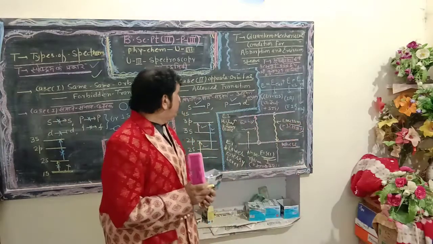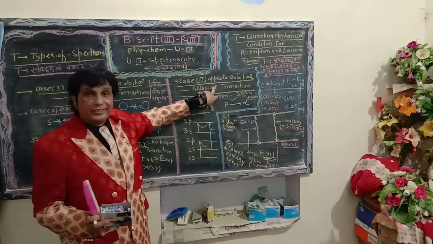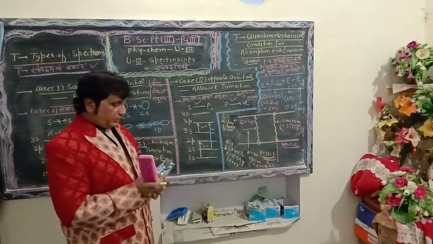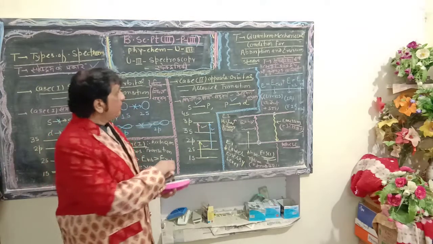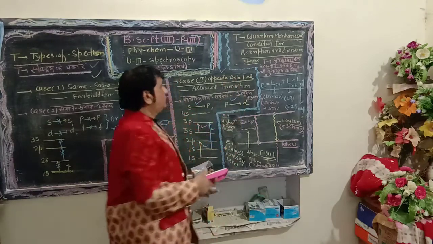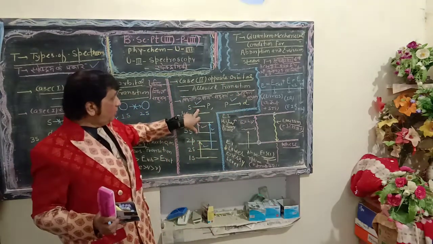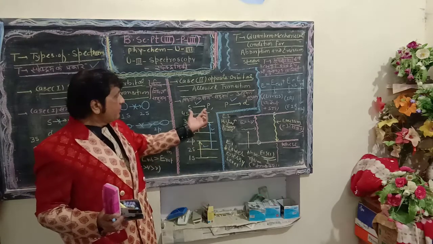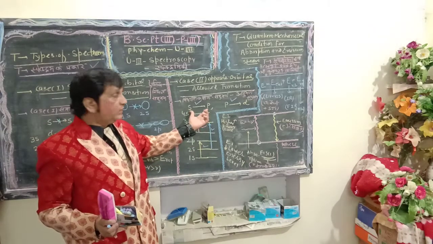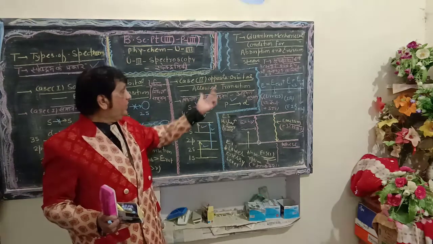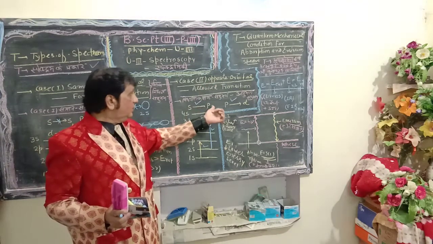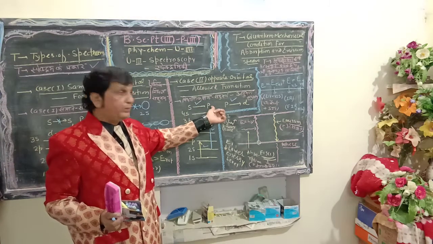Similarly, what does the selection rule say for opposite orbitals? In such opposite orbitals, the transition will be allowed, and it has been shown by graphical representation on the blackboard. Here, this one is the S orbital, and the opposite is the P orbital.